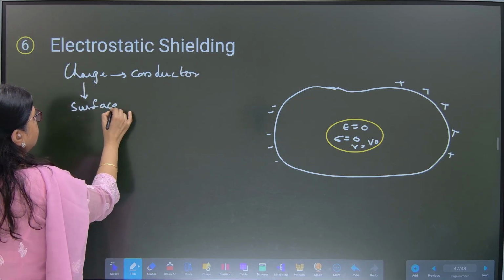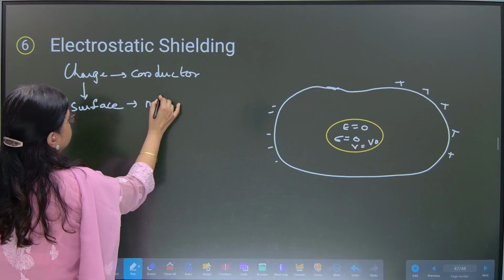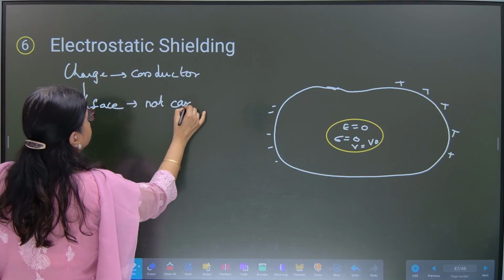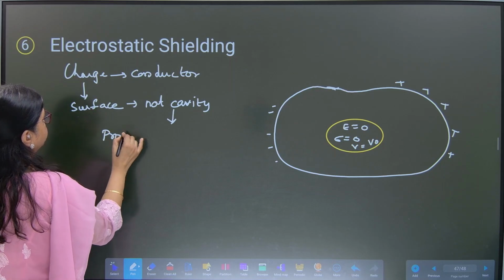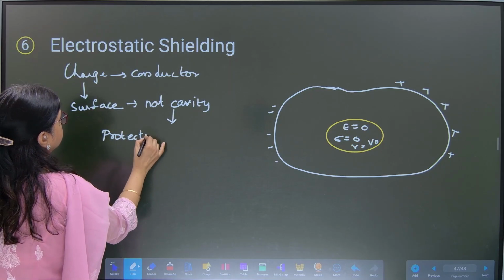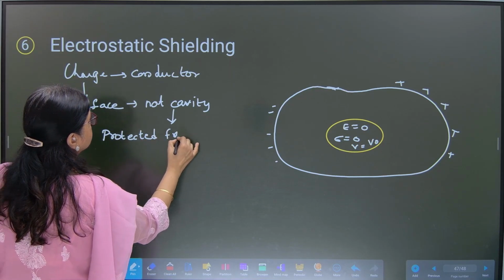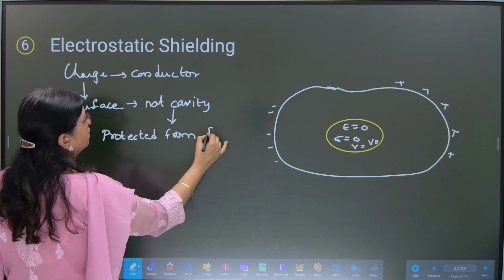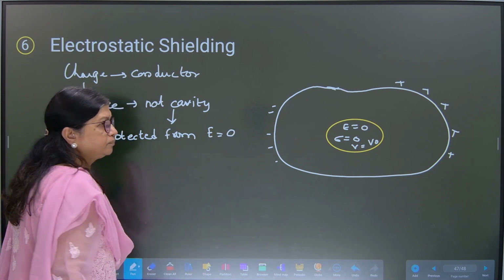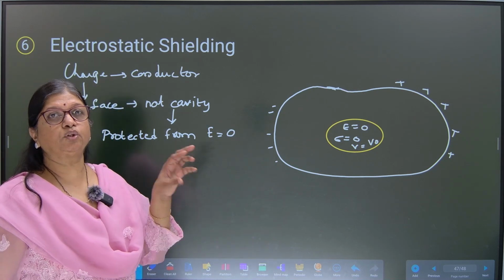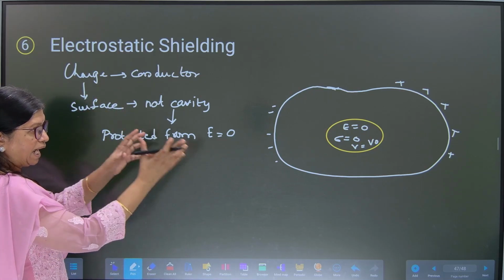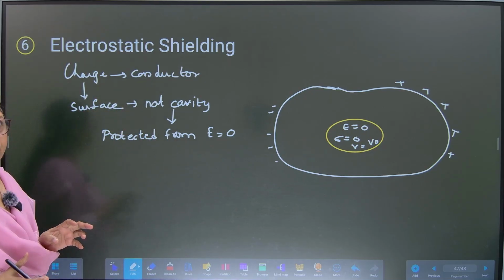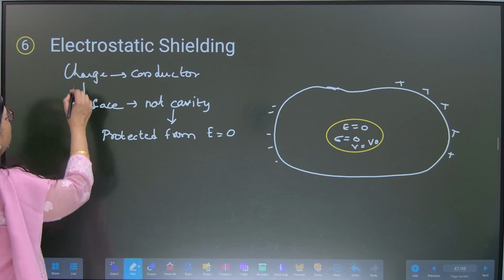It will not reach the cavity. So this cavity is protected from any electric field. Agreed?